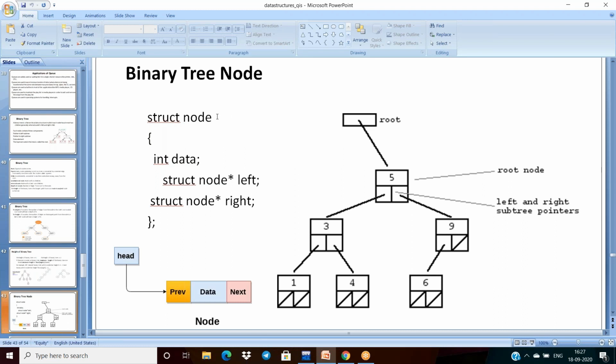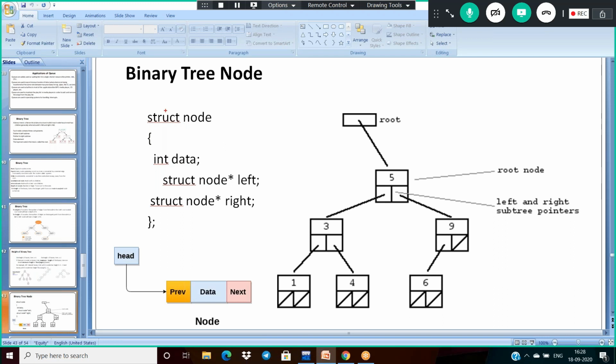With the help of the user defined data type struct, we can create a node. So I'm taking the node with struct node, having data, a left pointer, and a right pointer.